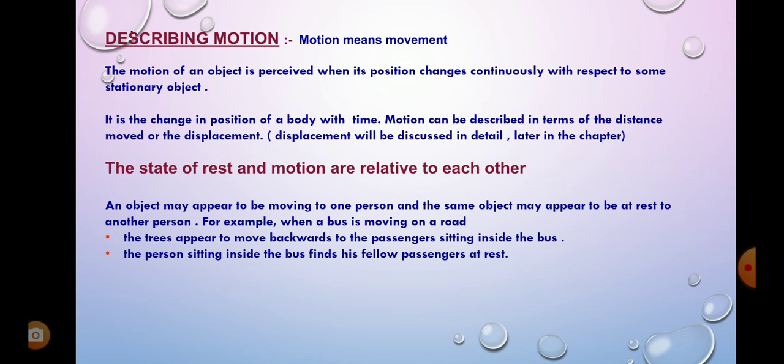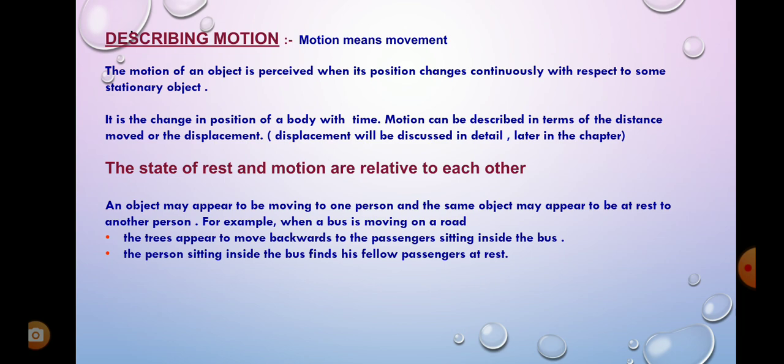But the person sitting inside the bus finds his fellow passengers at rest. So inside the bus, all the passengers are at rest, and outside, the trees appear to move backward. This is how we call the state of rest and motion relative to each other.